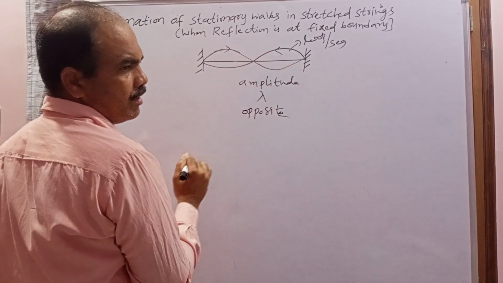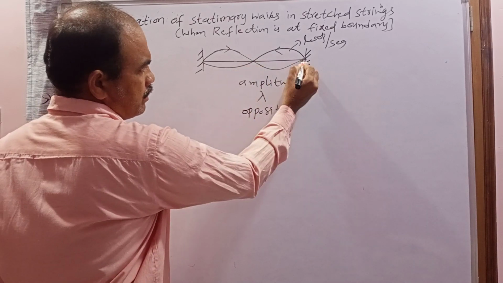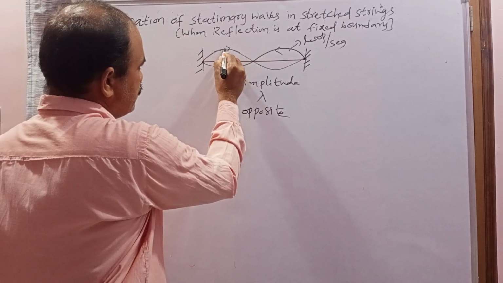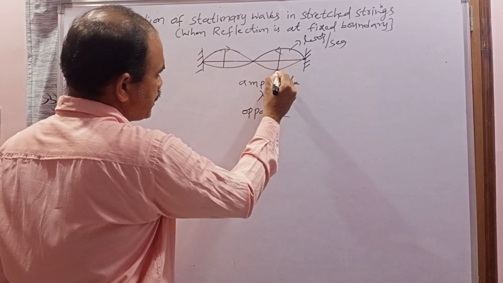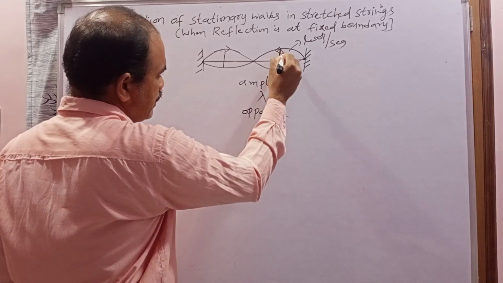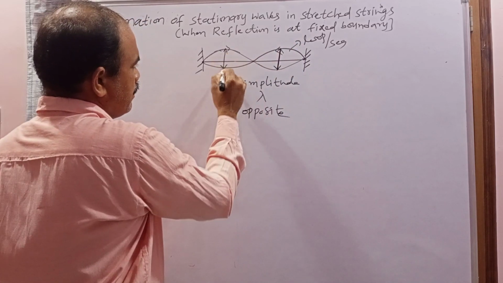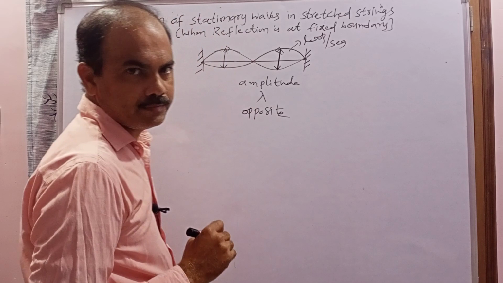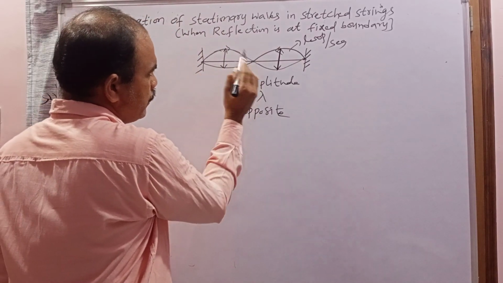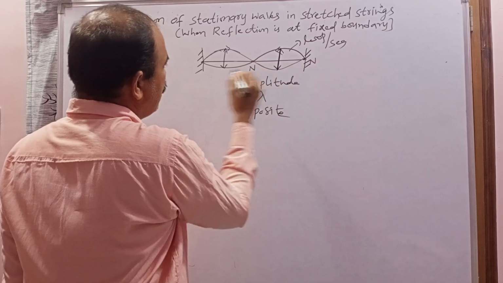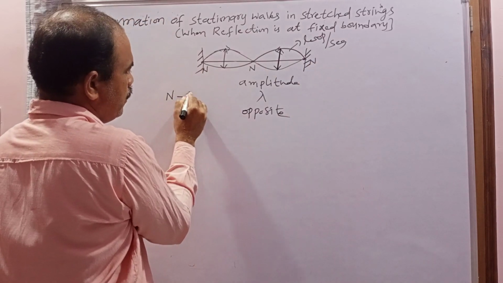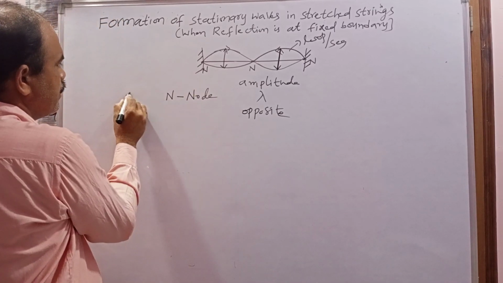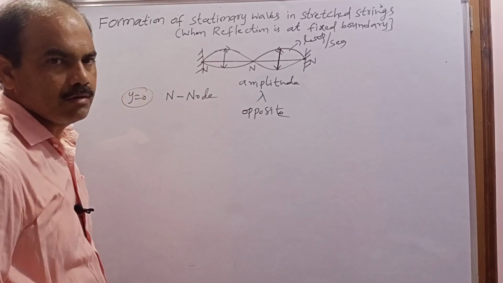When the stationary wave is formed, at some places the displacement of the particle may be zero, and at some places the displacement of the particle may be maximum. That maximum displacement is called the amplitude. So at some places the amplitude will be maximum, and at some places the amplitude will be zero. The places where the amplitude is zero are called nodes. Node is represented with the letter N. Here y is 0, the displacement is 0, and that place is called the node.